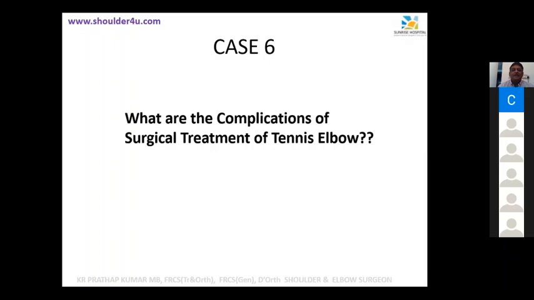One is synovial fistula formation. It's very rare, but it can be associated. The second thing is PLRI, injury to the lateral ulnar collateral ligament. So these are the two things you need to bring out.